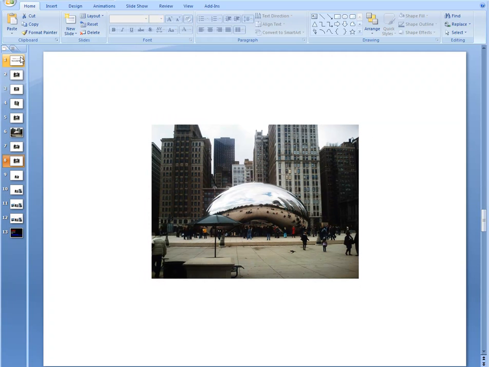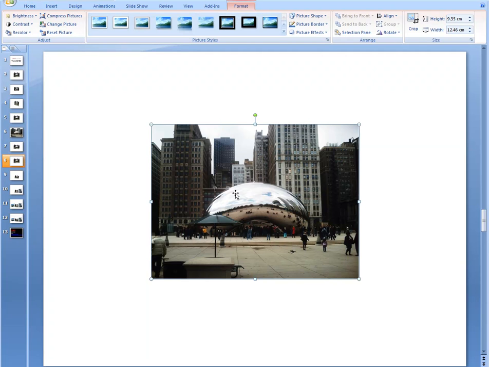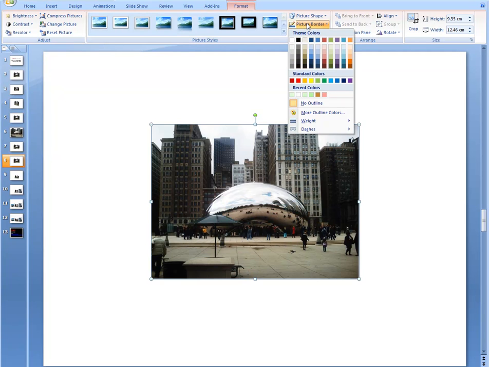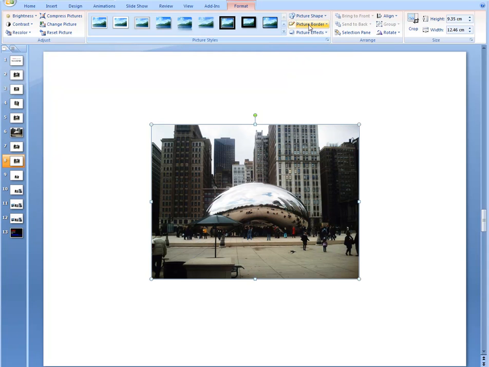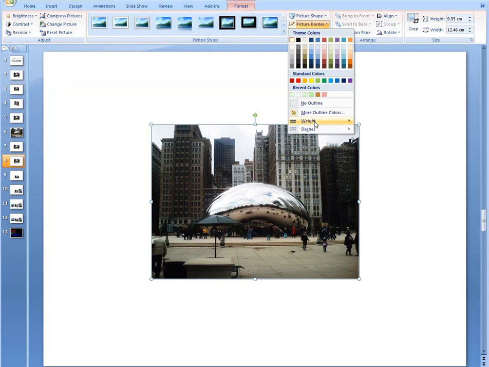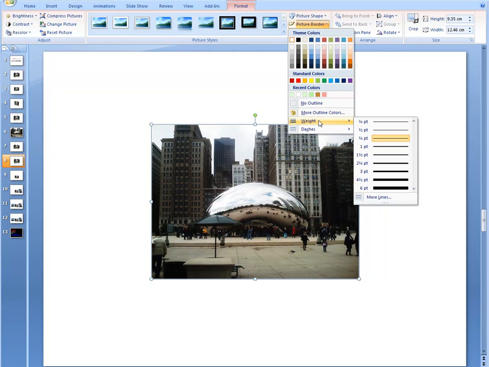So let's go back to our original image. Now, what you want to do is double click on it first, and then up here at the top, you want to put a picture border on it. So let's choose white, and we go to picture border again to choose the weight that we want it to be. And it's worthwhile putting a nice big thick white border on it. So go for 6 point.